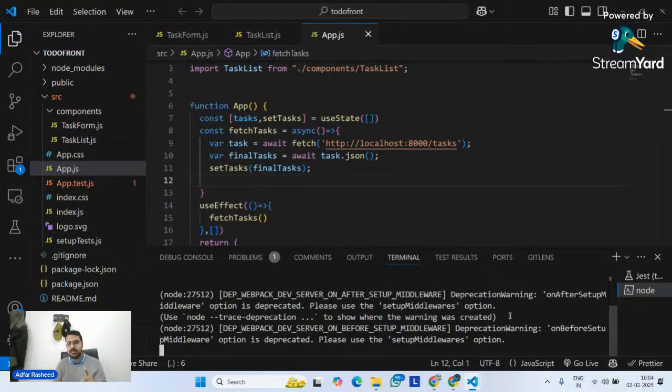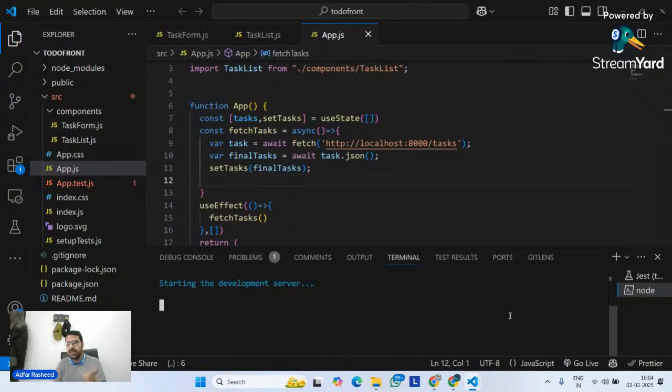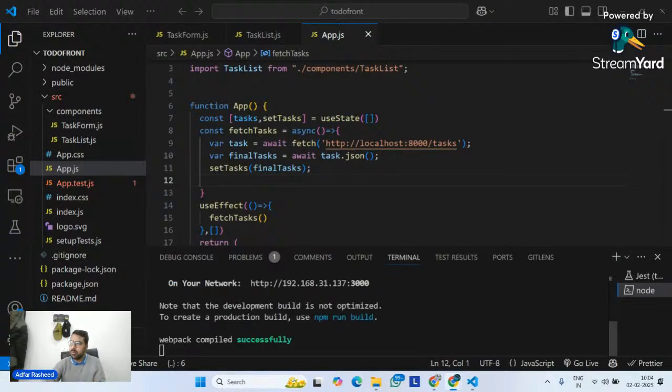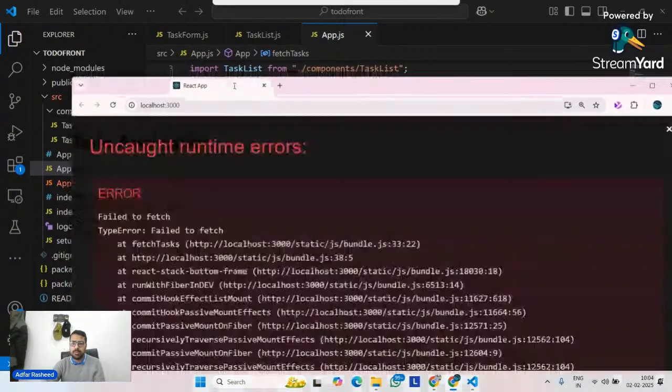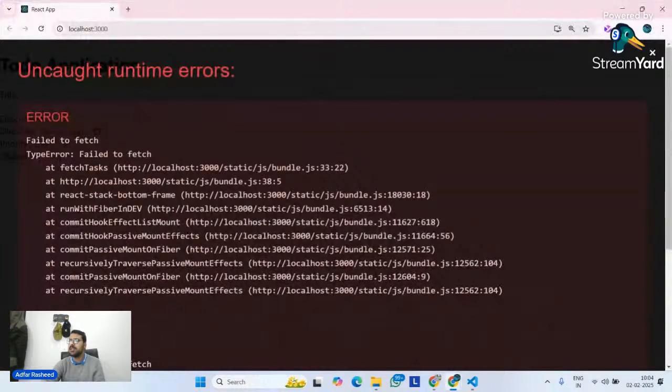Just stay here. This project that we are right now doing, we did it in our yesterday class, and there are only few things that we are actually supposed to do. Okay. So let me quickly try to do that. So this is our front end application, right? And it says fail to fetch.